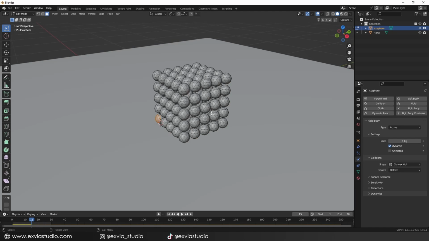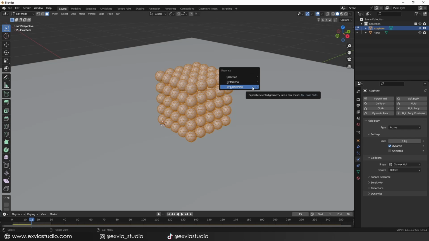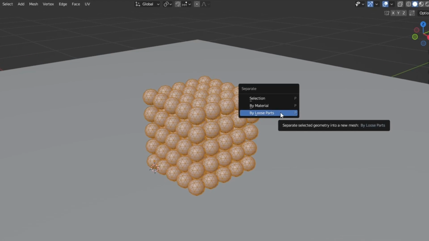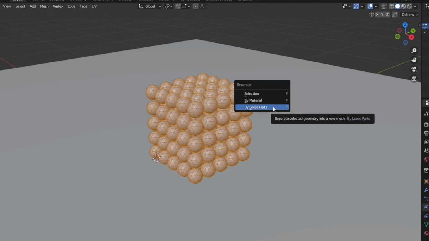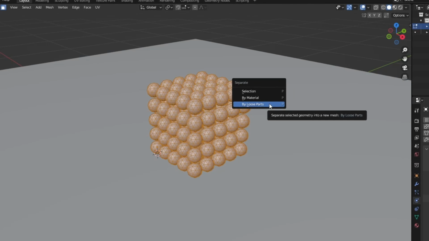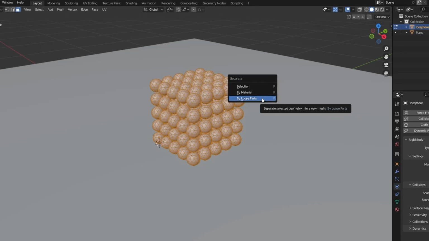Pressing Tab, we enter edit mode, where we can model and modify the objects in the scene. So, to separate every individual sphere and not get old in the process, we will press the A key to select all the faces in the model. Then, pressing the P key, we will open the separation options. Each of these options will allow us to individualize the objects by selected faces, by materials, and the third one by loose parts. And this last one is the one that we want to use.